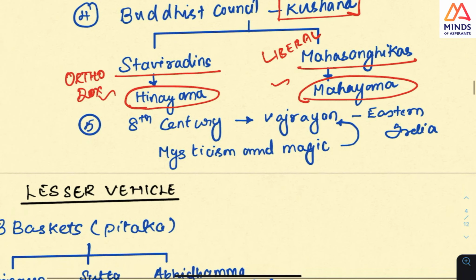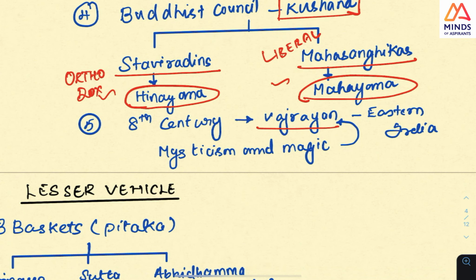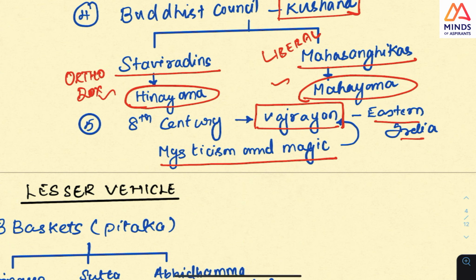So, and one more type is there, which is Vajrayana. This is Hinayana, Mahayana and Vajrayana. This came later, around the 8th century, and this is a kind of mysticism. In Tibet this is what is there, a kind of mysticism and magic. In Eastern India it was very prominent, but in Tibet it is very prominent now.